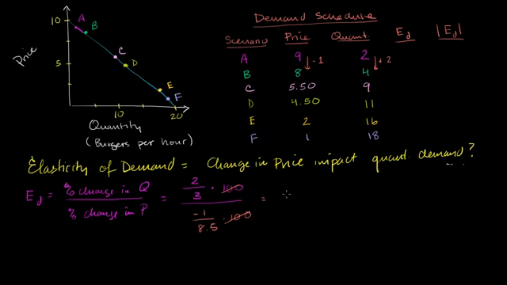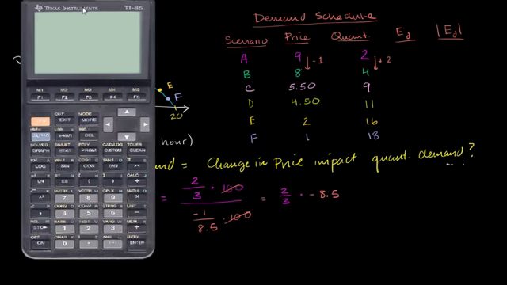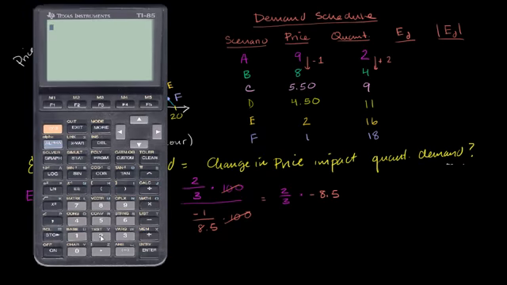So we're going to get 2/3 times negative 8.5 over 1, or times negative 8.5. Let me get out our calculator. I'll multiply 2 times negative 8.5, and then divide by 3, which gives us negative 5.6667.